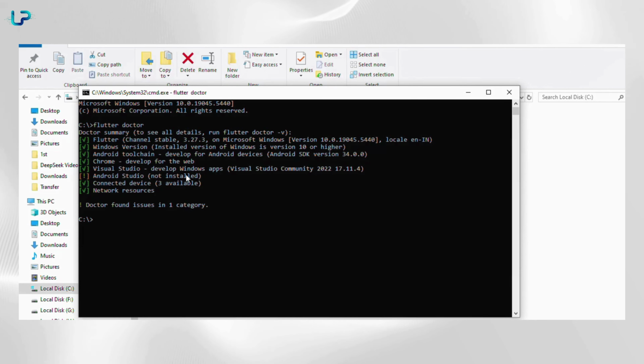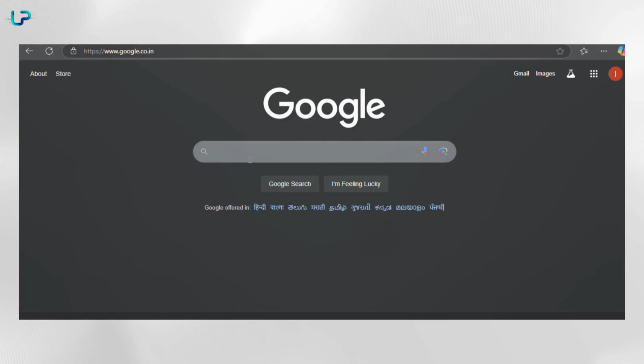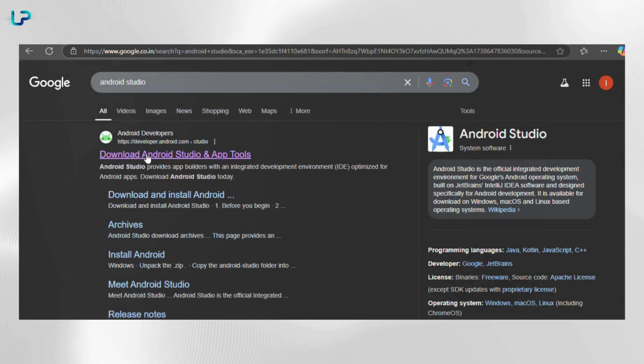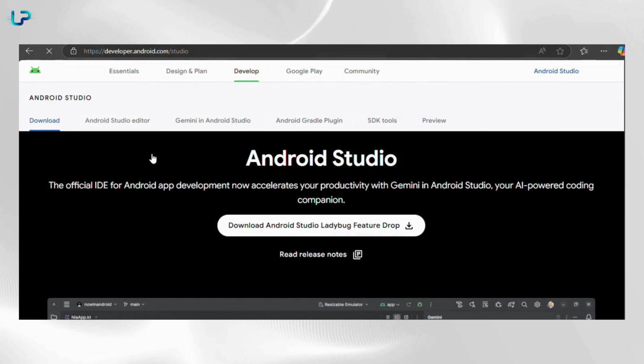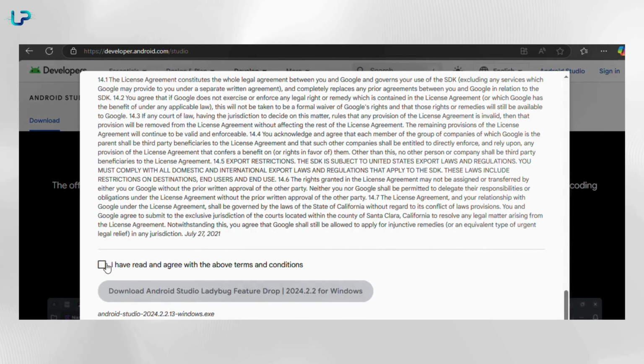So let's install Android Studio. Open your browser again and search for Android Studio. And click the first link. On the website, click Download Android Studio and agree to the terms and conditions and start the download.